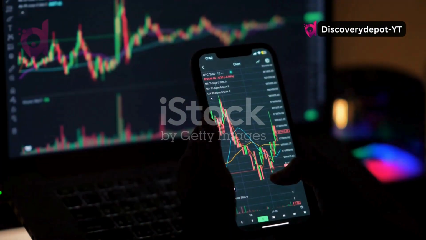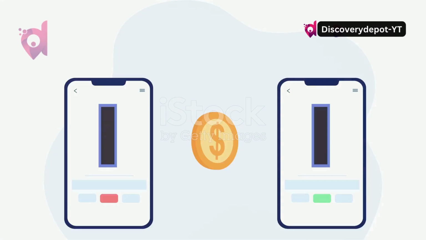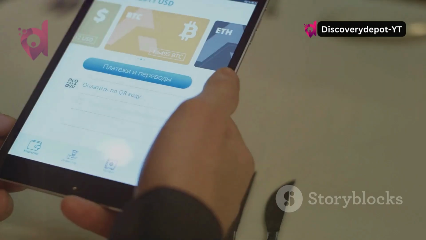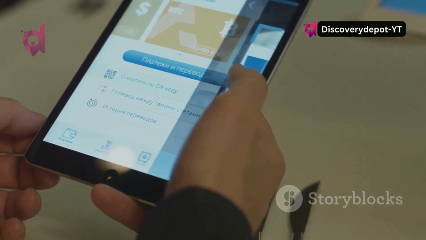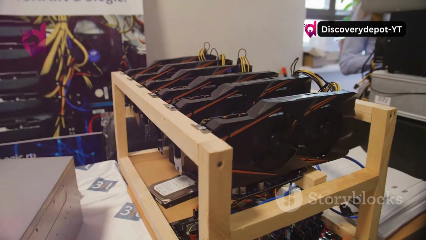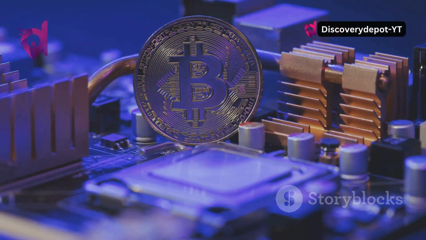The world of finance is changing. Digital currency is at the forefront of this revolution. Imagine a global system operating 24/7 where transactions happen directly without intermediaries. This is the promise of digital currency, a form of money that exists solely in digital form. Unlike traditional currency, digital currency is not controlled by governments or financial institutions.